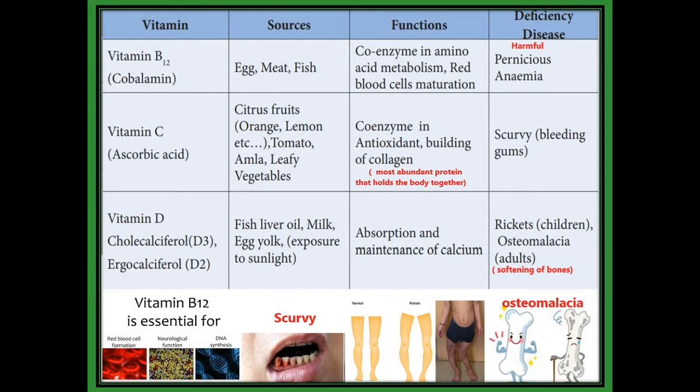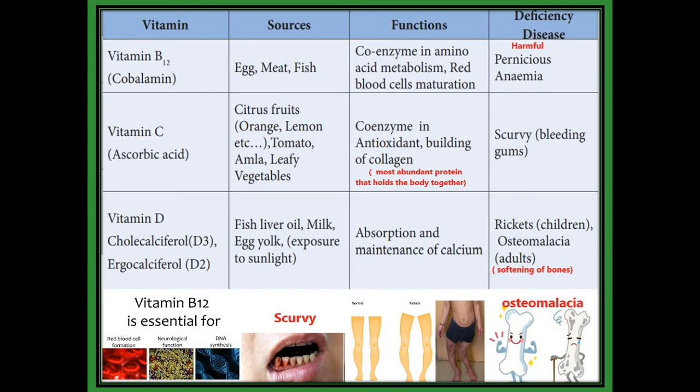And the next one, vitamin D. Vitamin D has two types. One is D3, which is cholecalciferol, and D2 is ergocalciferol. We get vitamin D from fish liver oil, milk, egg yolk, and from sunlight. The function of vitamin D is absorption and maintenance of calcium.